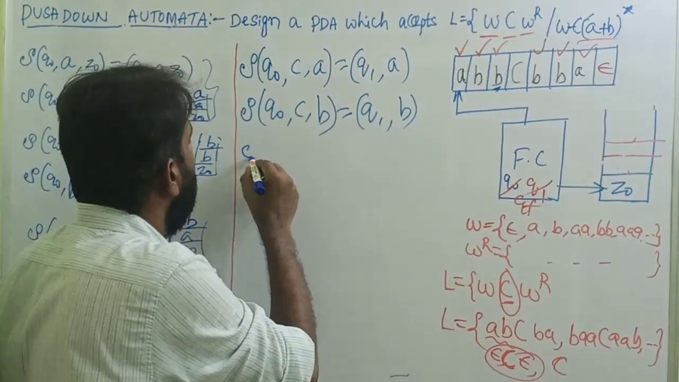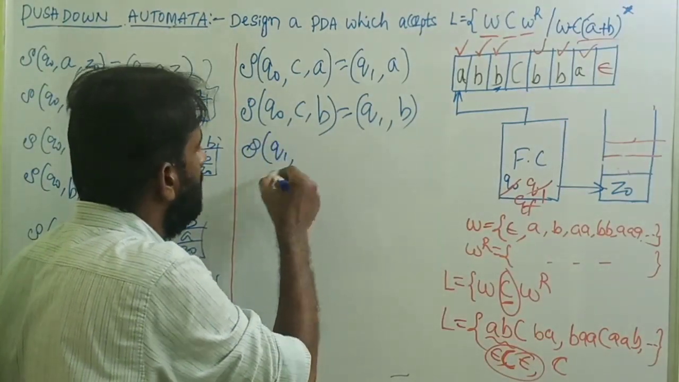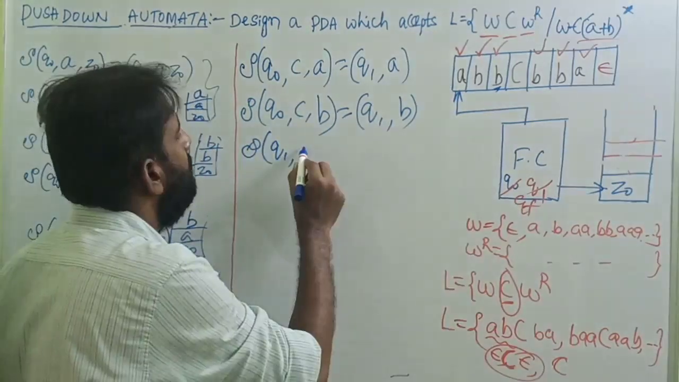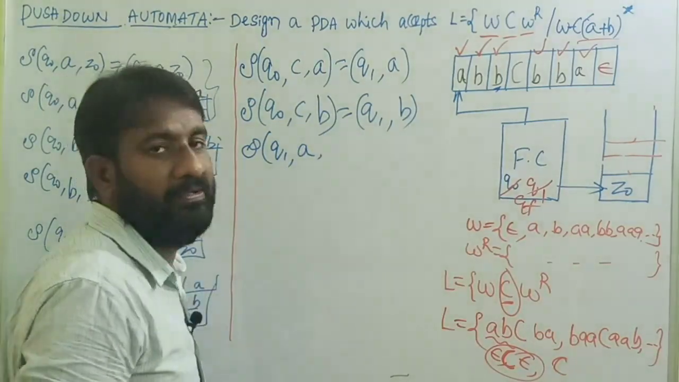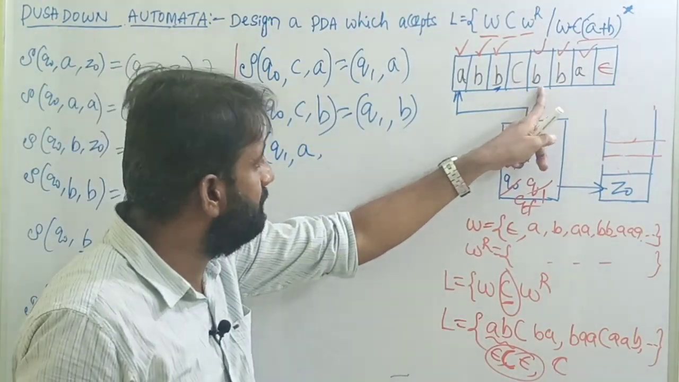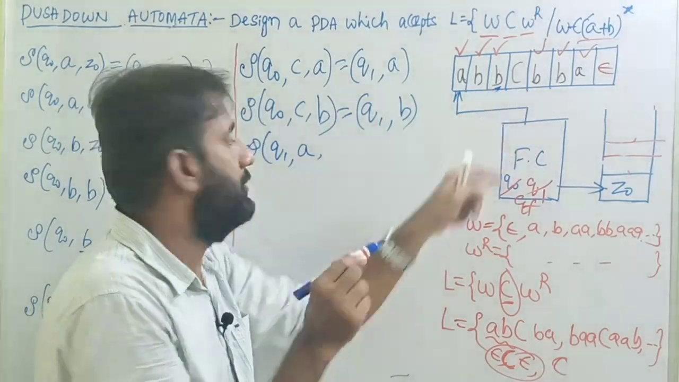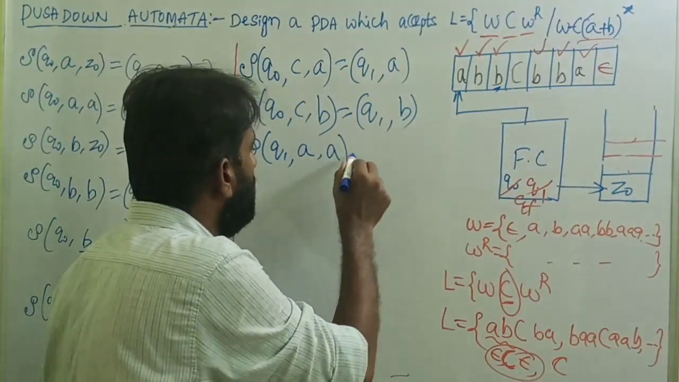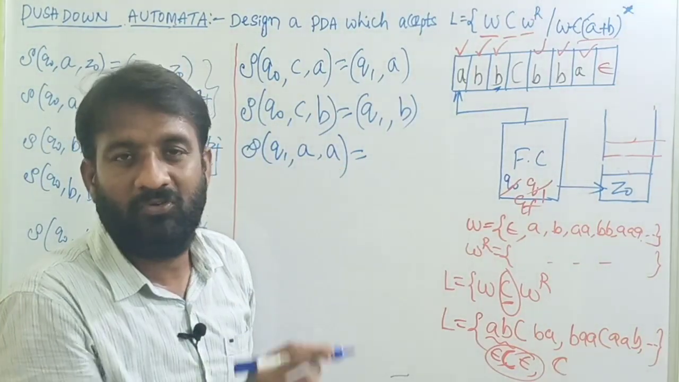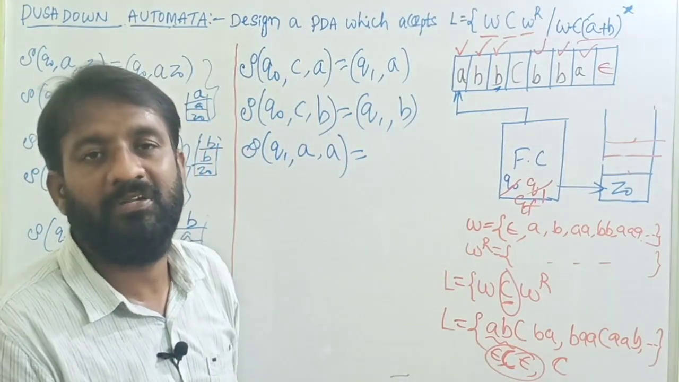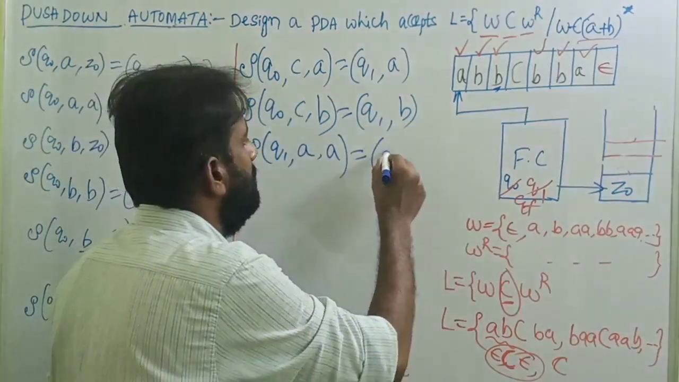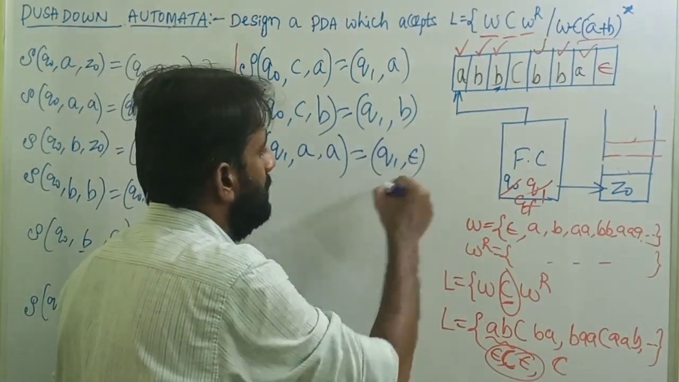Transition of Q1 comma, if the input symbol is A, I mean after C, if the input symbol is A, what is the symbol before C? Definitely A only. So A. I mean the top of the stack is also A. So we are going to do the pop operation, and remain in the same state. That equals Q1 comma epsilon.